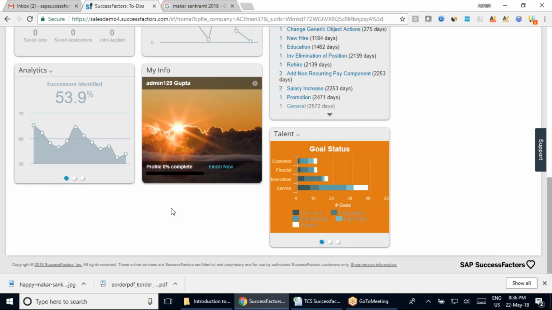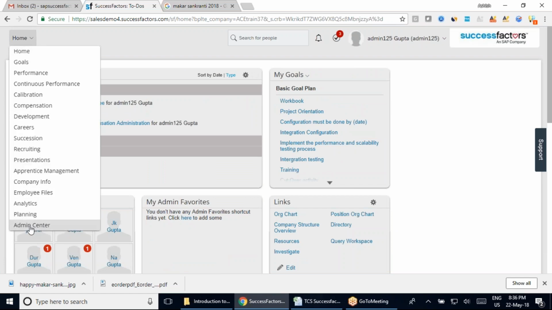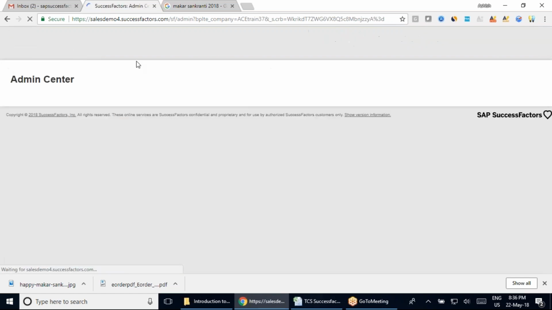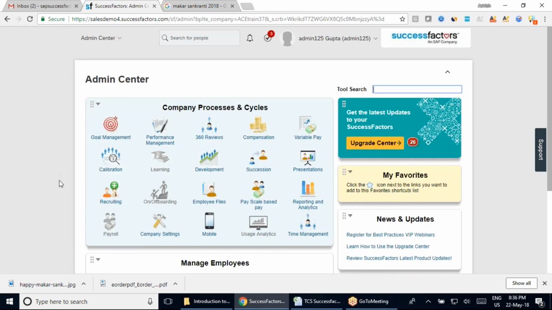Now let's assume that you have been working in this organization for the last couple of years, all three of you, working as administrators. Next year, when the 14th of January comes, your MD will again come to you and ask you to create a tile for 2019 and again wish the employees.